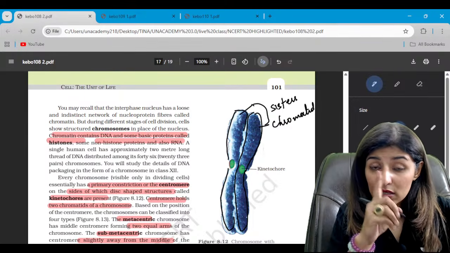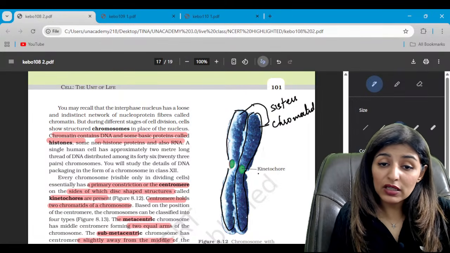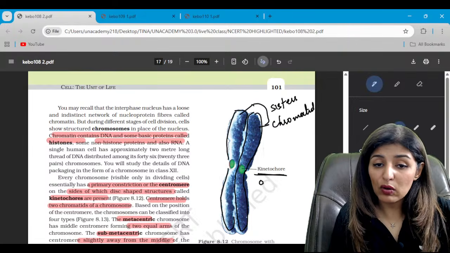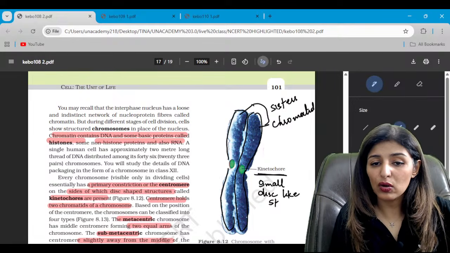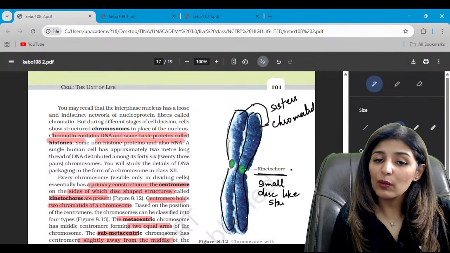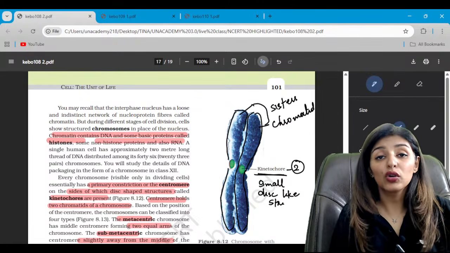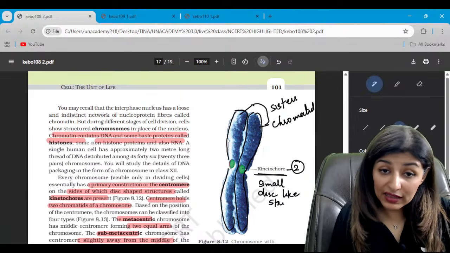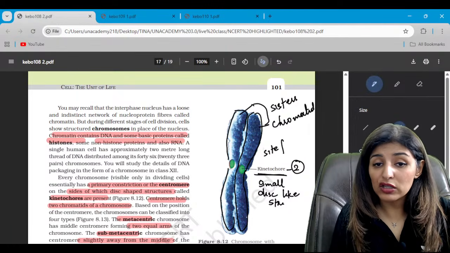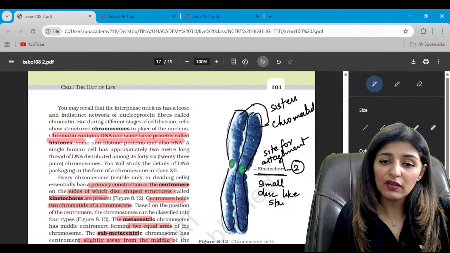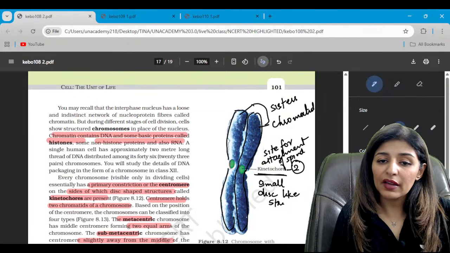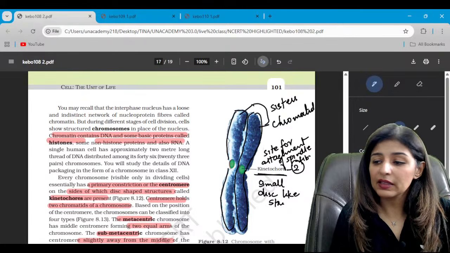They are connected to the same centromere, and around the centromere, guys, are present small disc-like structures called kinetochores. How many kinetochores around the centromere? 2, 1 on each side. And this is the site for attachment of spindle fibers. Please tell me these points are clear.